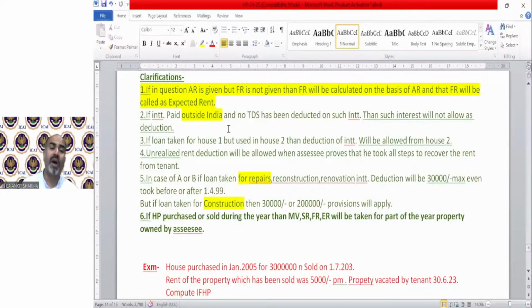If a loan is taken for house 1 but used in house 2, then deduction of interest will be allowed from house number 2. Unrealized rent provision we discussed: deduction will be allowed when the assessee proves that he took all steps to recover the rent from the tenant as per rule number 4. In case of A or B, this has also been discussed. If a loan is taken for repair, reconstruction, renovation, etc., deduction will remain 30,000 maximum. But if a loan is taken for construction, then the 30,000 or 2 lakh provision applies.